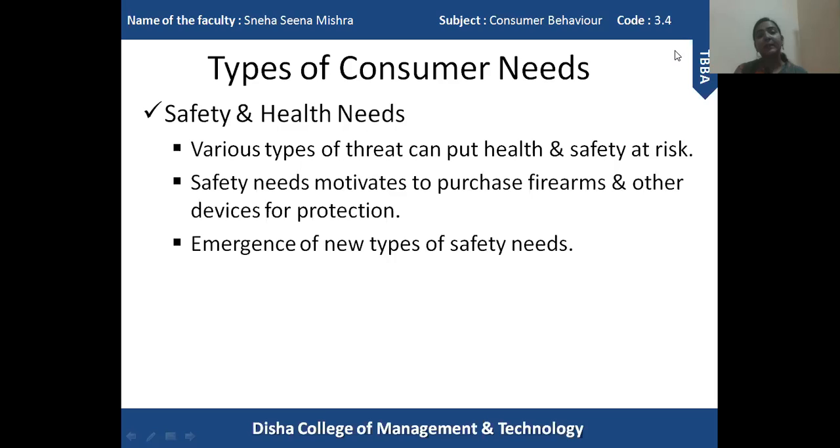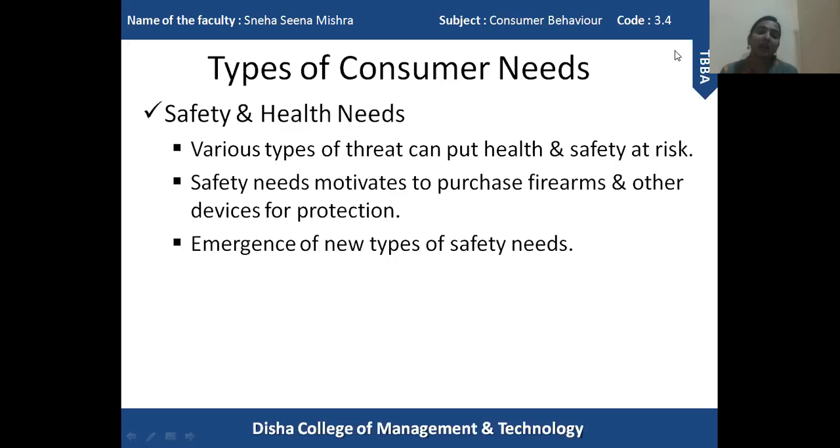So in order to keep our phones and laptops, our gadgets safe, we purchase antiviruses and other types of products like that, so that our laptop and our data can be safe from hackers or people who want to steal our data.